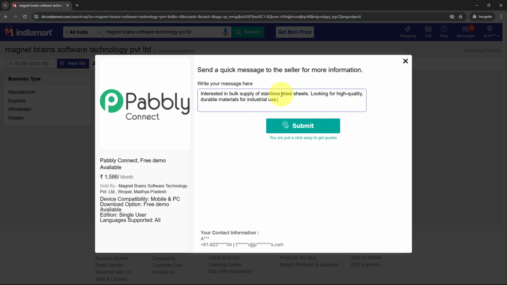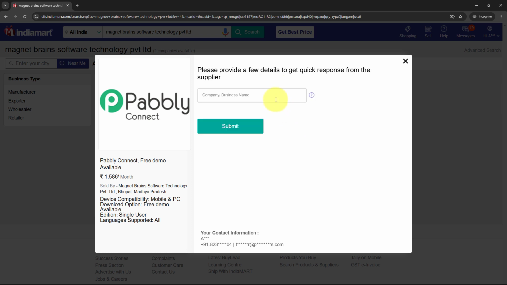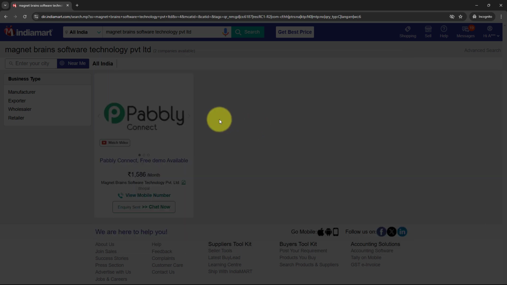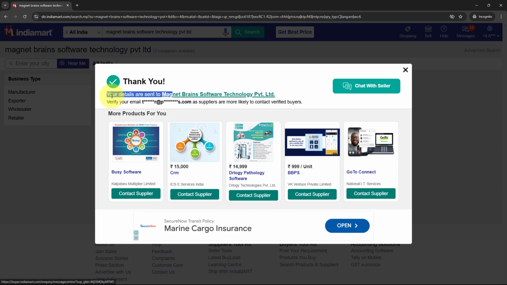So this is the message that I have. I'm going to click on the submit button over here. It is asking for the company name. So with the company name over here, I'm going to write it as test company. Okay. Then I'm going to click on the submit button. As you can see over here, it says your details are sent. This means the test lead has now been generated.